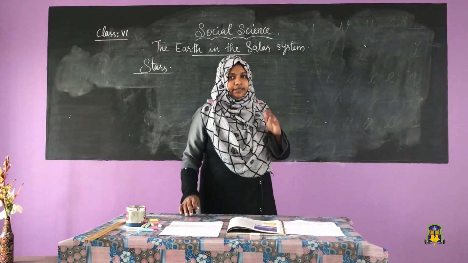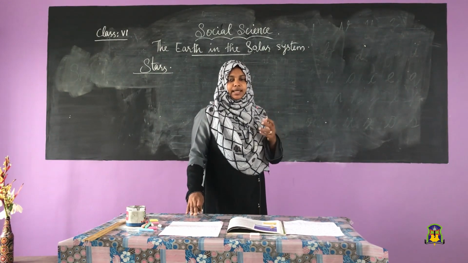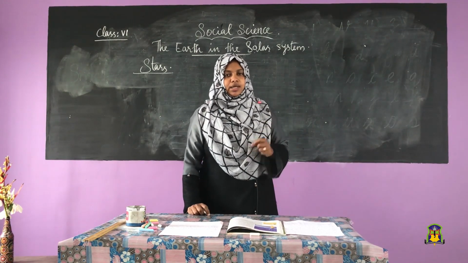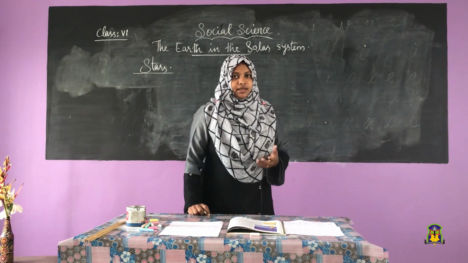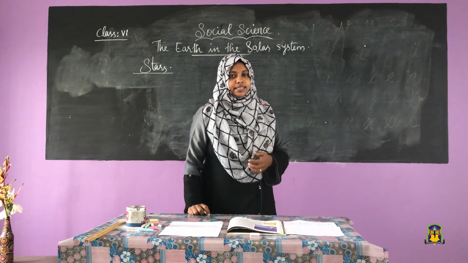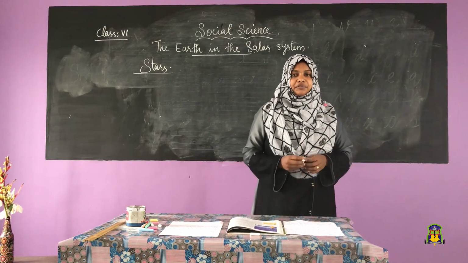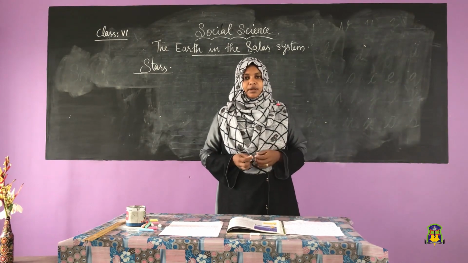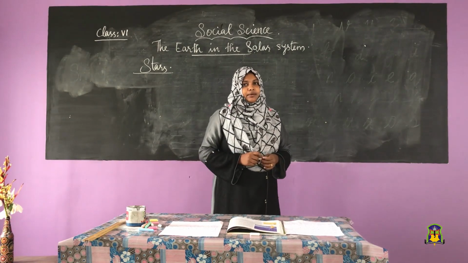The stars are there in the sky and they do glow. What do you mean by glow? Shining only, like the moon. Not a bright light like the sun, only shining. They are glowing only. But we cannot see the stars during the daytime because of the bright light of the sun.